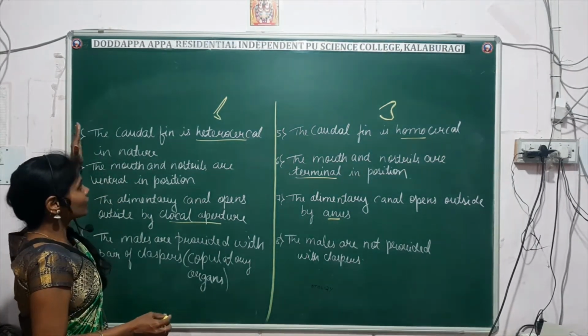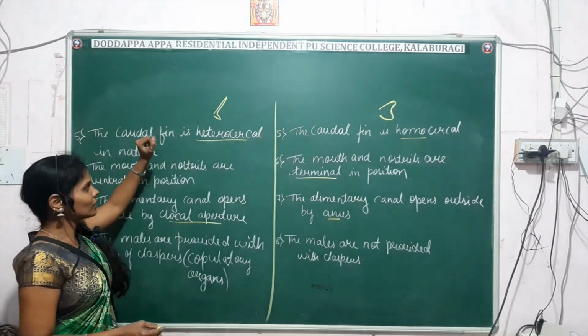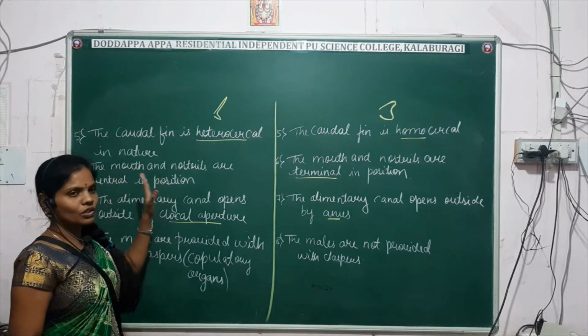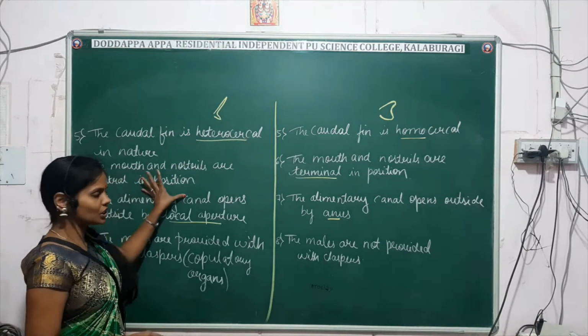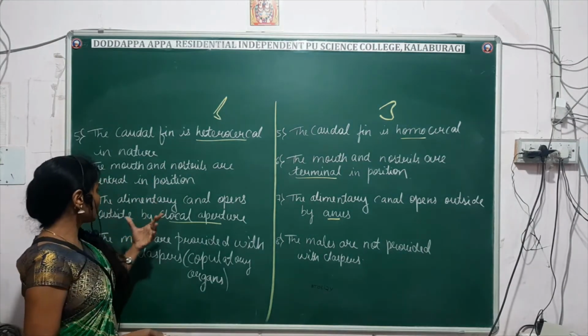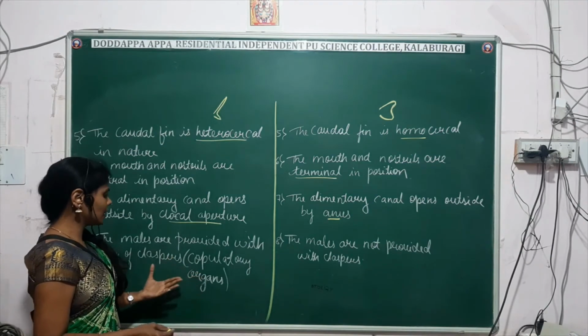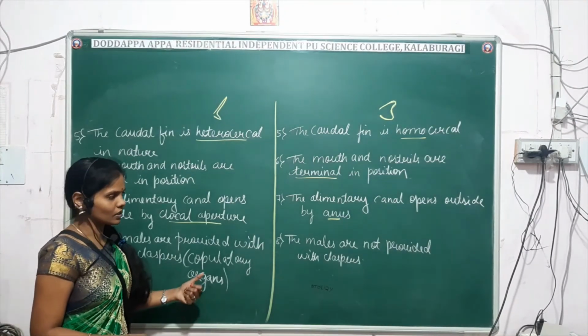So in Chondrichthyes, they have a heterocercal fin, the mouth and the nostrils are ventral in position, the alimentary canal opens outside by cloacal aperture, and males are provided with claspers, the copulatory organs.